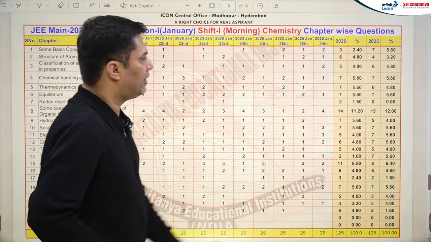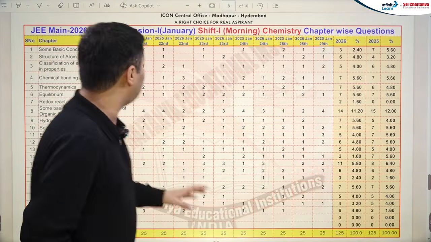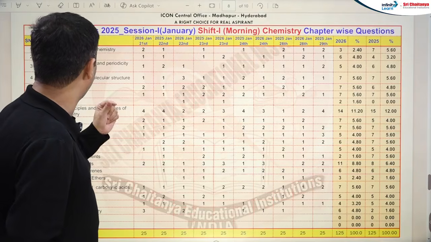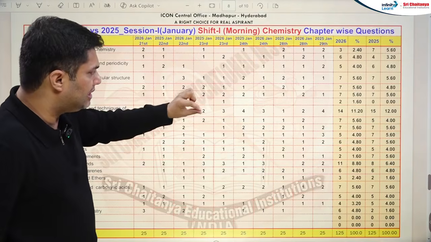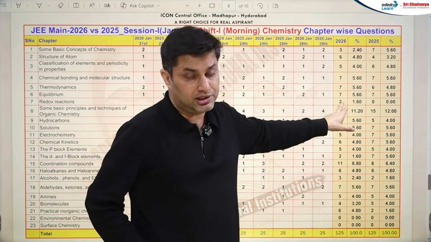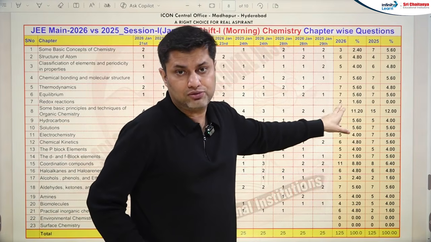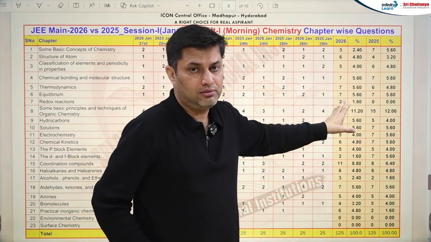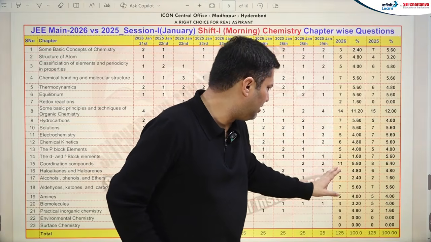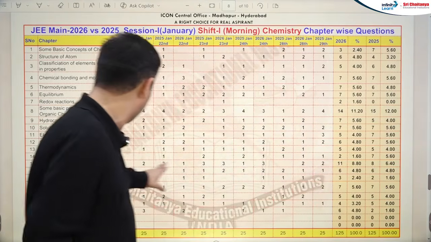Let's compare, straightforward, 3 and 7. The weightage has decreased for basic concepts of chemistry, but the weightage has increased in atomic structure. Periodic properties slightly decreased. Any remarkable change? 2 and 0. Redox reactions, they have asked this year. So please be focused and more alert, more attentive for the April attempt. 14, 15 almost similar; 7, 5, 7, 7, not very much change, like 11 and 8.